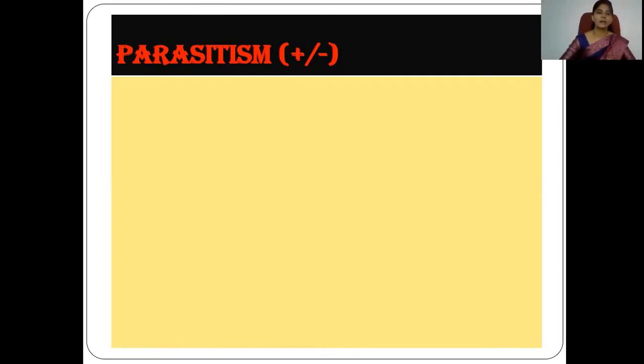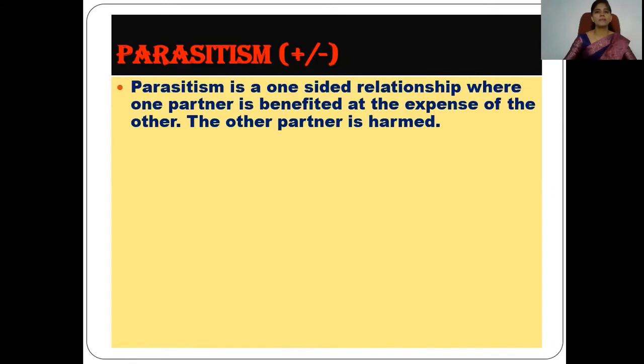So the negative sign is particularly found in negative interactions, because this sign indicates loss. That's why it is depletion. So in parasitism, we can see that one partner gets a benefit while the other is harmed by this second partner. Parasitism is a one-sided relationship where one partner is benefited at the expense of the other. So one partner gets a benefit by the loss of the other partner, which is harmed.